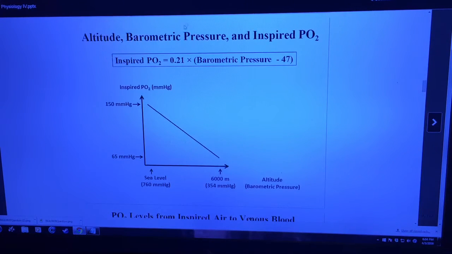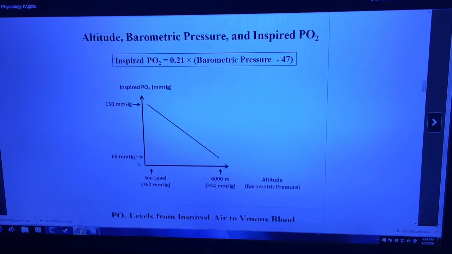I'll talk about altitude, barometric pressure, and partial pressure of oxygen that's inspired. Here at sea level, the normal barometric pressure is about 760, and the normal partial pressure of oxygen that's inspired is 150. And it's also important to note that this is important in order to maintain the alveolar partial pressure of oxygen at the normal level, which is 100.